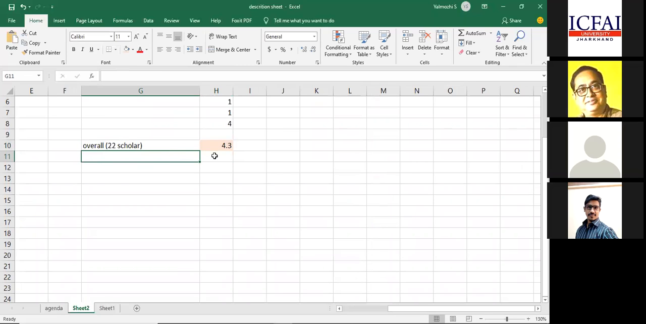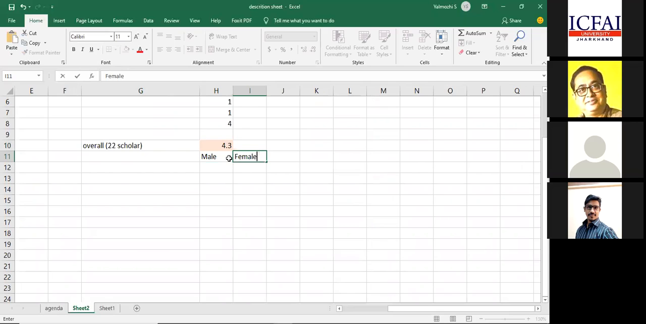Now, I just want to find out whether this 4.3 has come from both genders, male and female. Is it a common score given by male and female, or is there a difference of opinion between male and female? Assuming that I am biased, I'm answering all the questions as the male participants, and not answering for the female participants, which is not actually happening, just for an example.